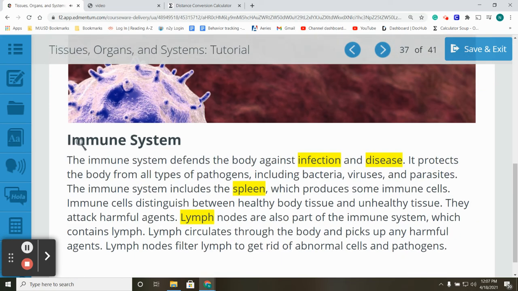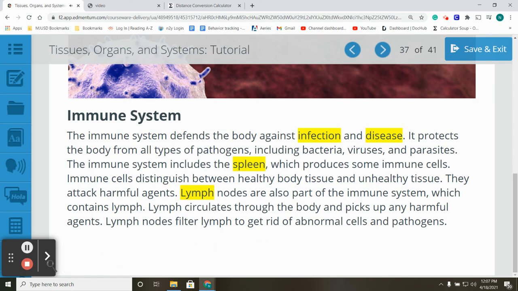Immune system. The immune system defends the body against infection and disease. It protects the body from all types of pathogens, including bacteria, viruses, and parasites. The immune system includes the spleen, which produces some immune cells. Immune cells distinguish between healthy body tissue and unhealthy tissue. They attack harmful agents. Lymph nodes are also part of the immune system, which contains lymph. Lymph circulates through the body and picks up any harmful agents. Lymph nodes filter lymph to get rid of abnormal cells and pathogens.